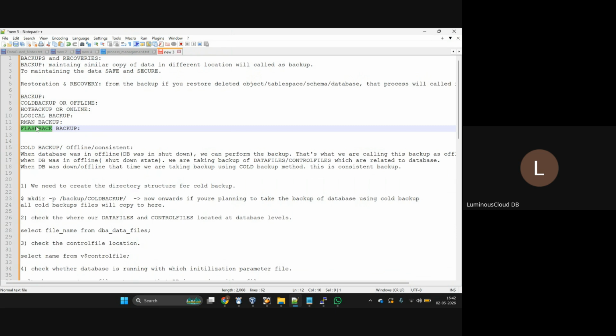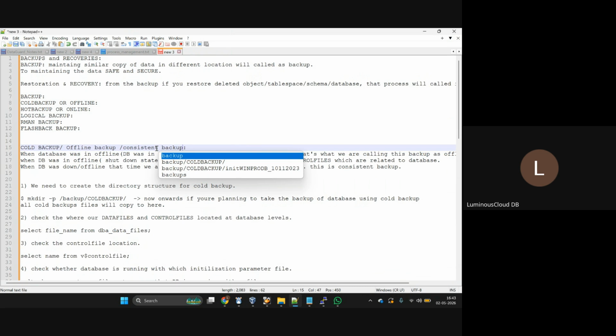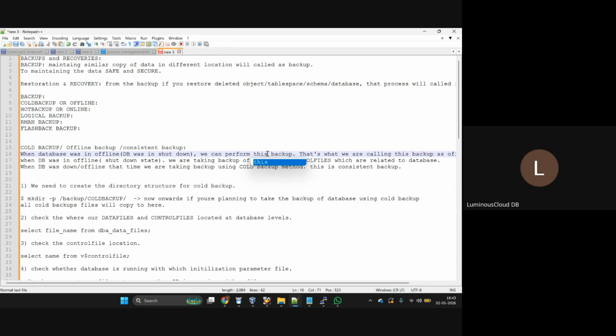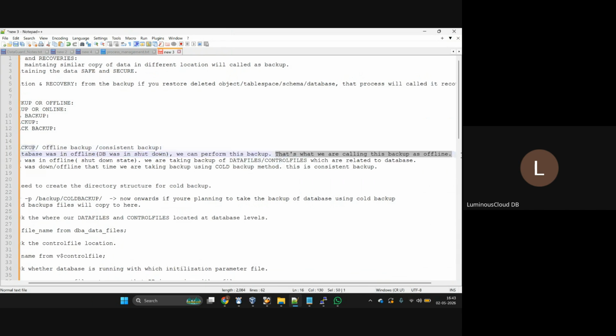Today we are going to learn about cold backup, also called offline backup or consistent backup. What is the usage of it? We are telling offline or consistent. What is this? When the database is offline, we can perform this backup. That's why we call this the offline backup.